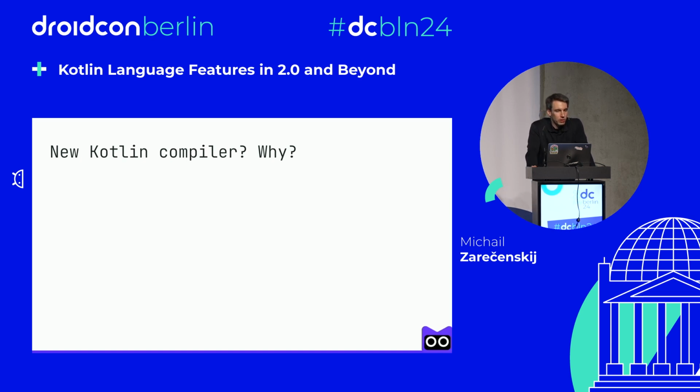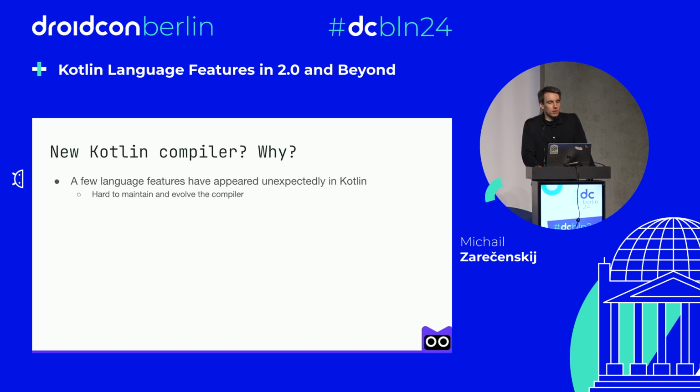And a very rational question is, why did we rewrite the compiler if we could achieve all of that? And the first thing is that some of Kotlin language features and directions have appeared quite unexpectedly. The compiler wasn't ready for specific requirements. And in general, that's okay, because we can't predict the future or know which language features will be needed in 5 or 10 years.